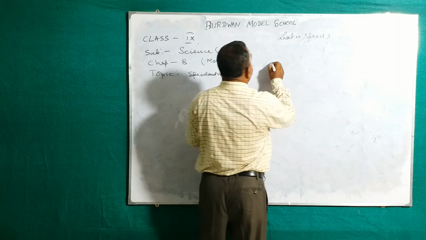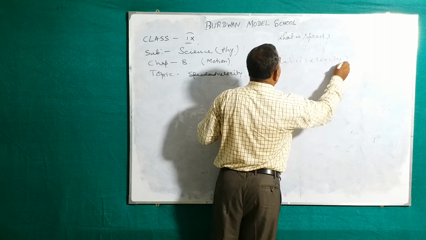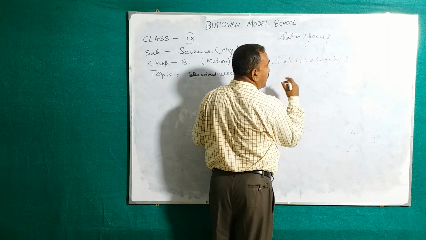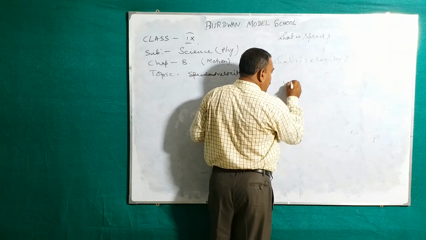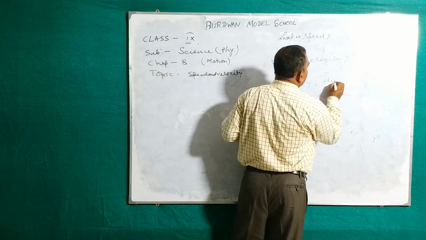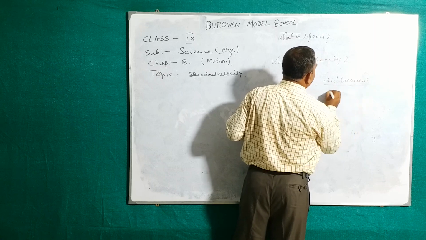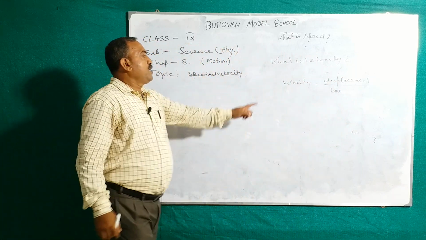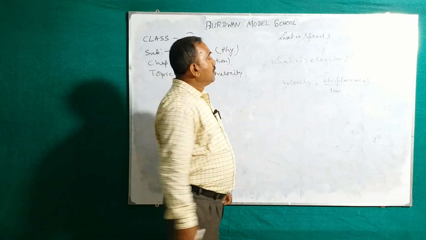Next, velocity. Velocity is defined as the displacement traveled by this object per unit time. We can write it here. Velocity equal to displacement by time. So distance by time is the speed and displacement by time is the velocity.